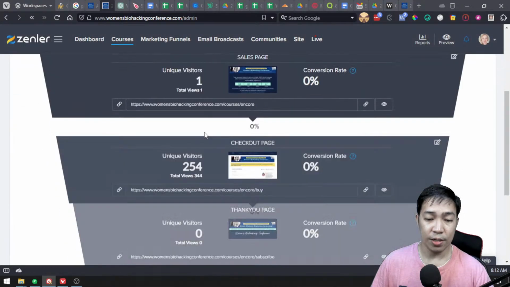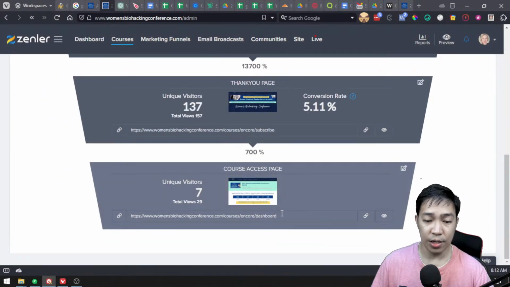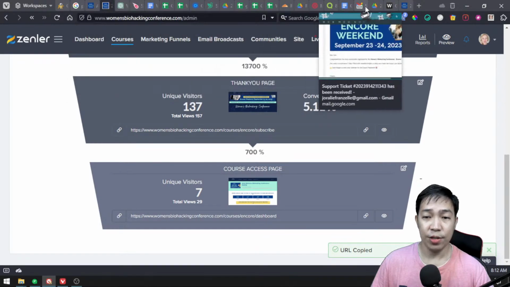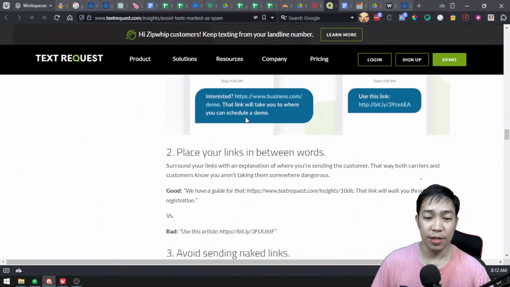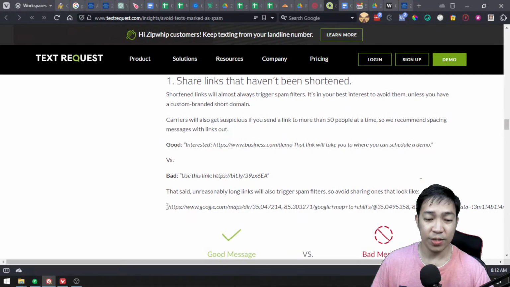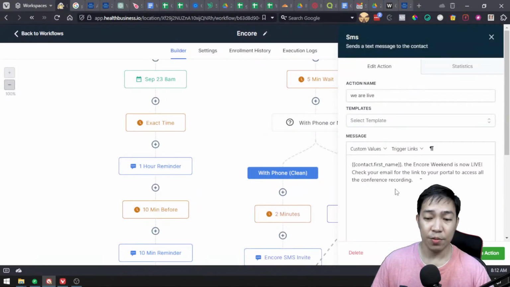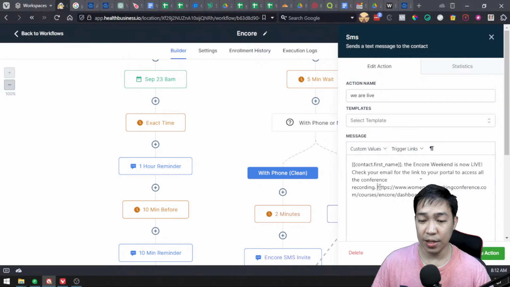By the way, this is Zenler. If I go here, it says Encore dashboard courses, and so on. That's pretty long. If I add that to the SMS, I might trigger the spam filter, because simply long links will also trigger spam filters. That's going to be a problem. If I paste that here, it's pretty long, so it would probably be ideal to shorten it to something like live.